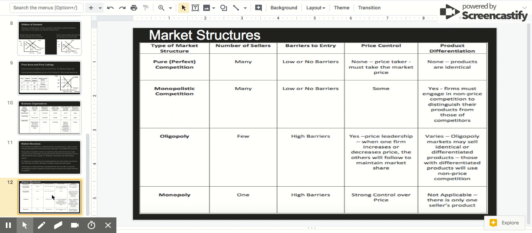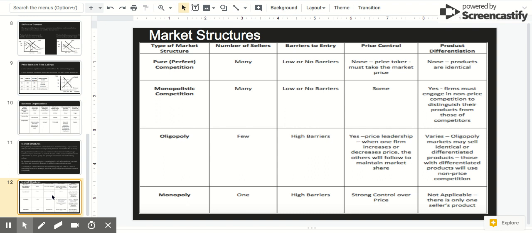And the products are not identical in product differentiation. The monopolistic competition has many sellers, low barriers to entry, some price control because of quality or name brand recognition, and the products are different enough that they can distinguish themselves from their competitors.